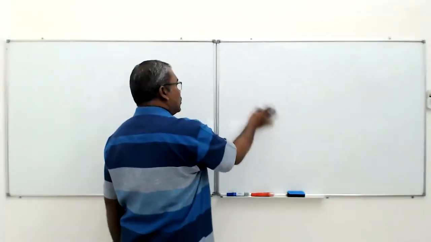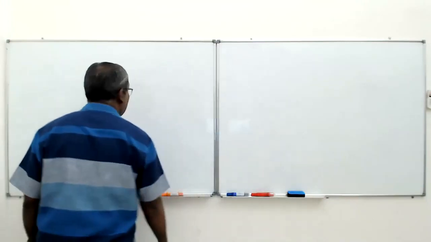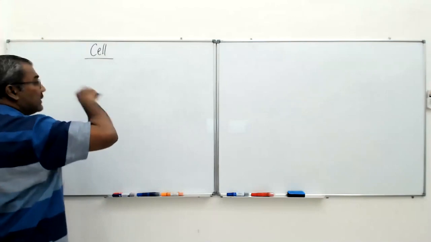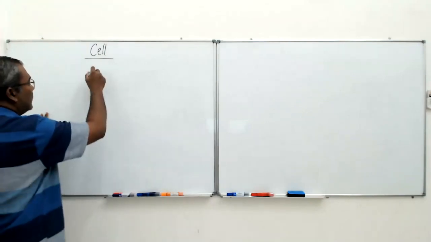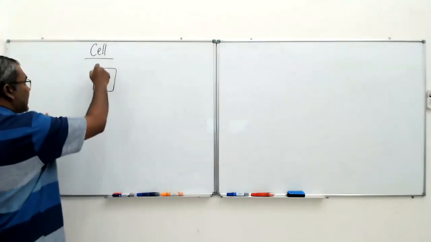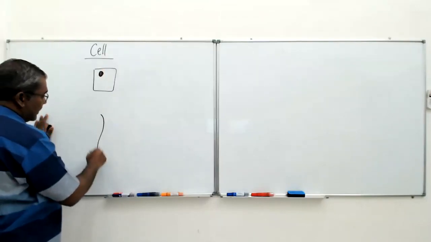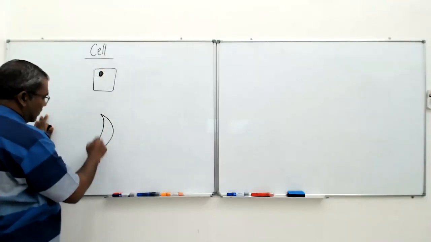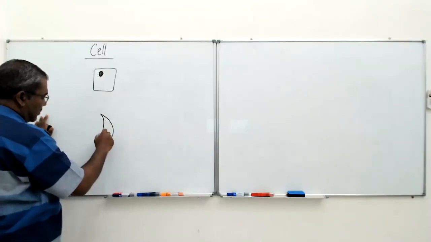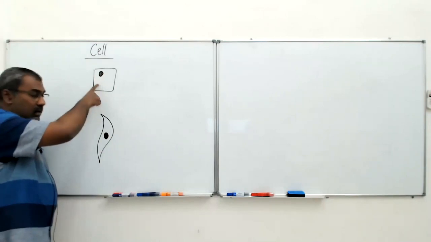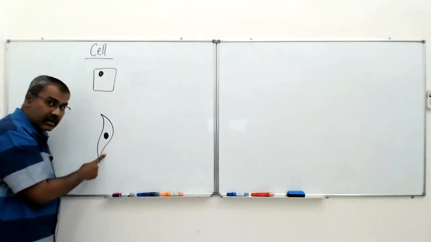Okay, contoh sel. Okay, saya mula dengan sel. Saya lukis dua contoh sel. This is epithelial cell, and this is the smooth muscle cell. Epithelial cell, smooth muscle cell.